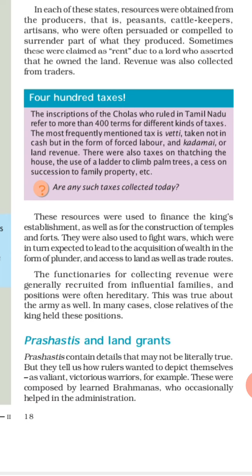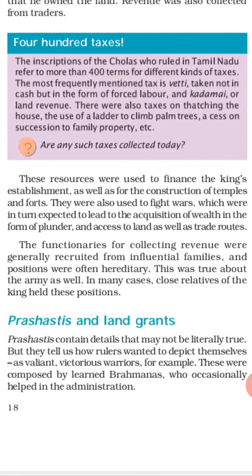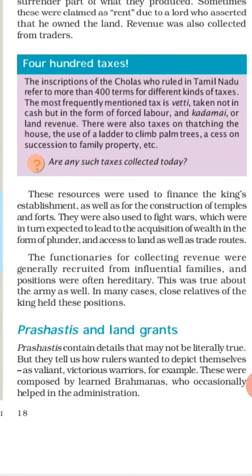Now in this paragraph, you can see the functionaries here, underline functionaries. Functionaries means here we can say the government officials, those who were appointed by the kings. The functionaries means appointed persons, we can say in our simple language, officers.